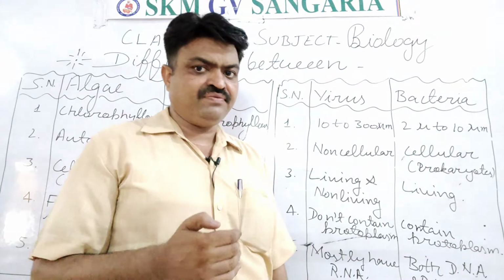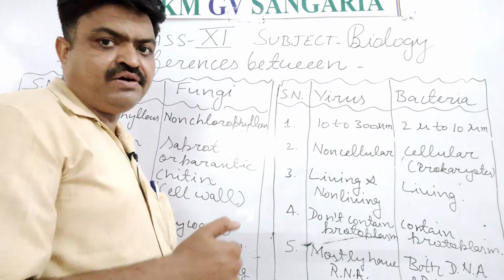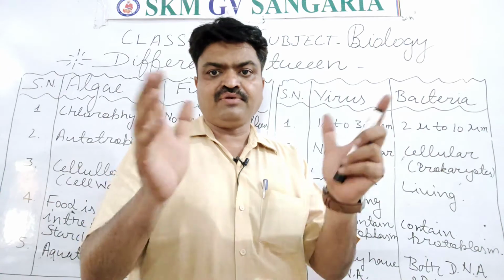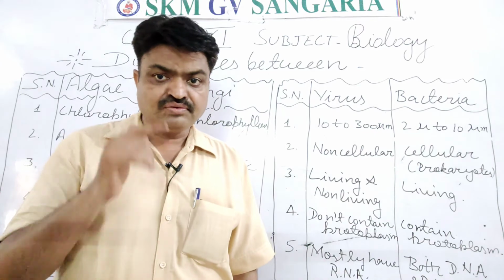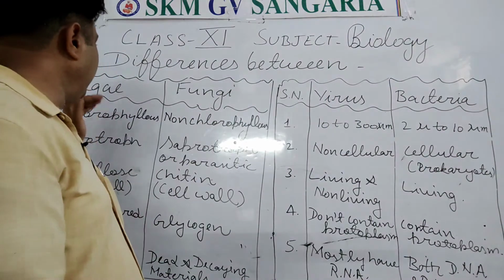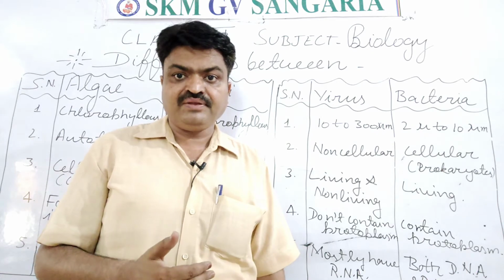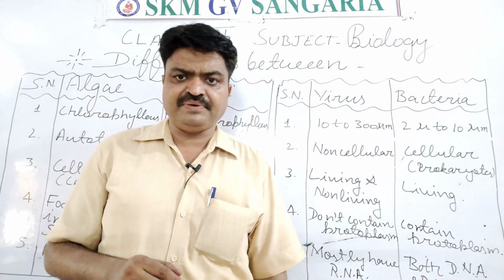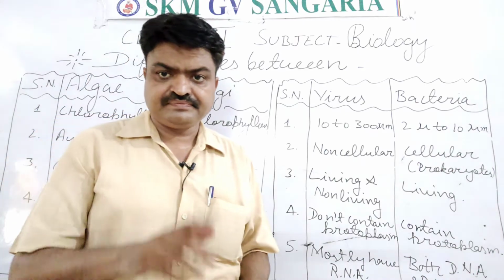Now the next main difference is according to their habitat. As I have told you, algae are found inside the aquatic habitat or around the aquatic habitat. Many times on an earthen pot, we observe green patch-like structures. So the green patches on the earthen pot represent algae, students. Or many times on the earthen pot we observe dark and black color patches, and those dark and black color patches represent fungi.